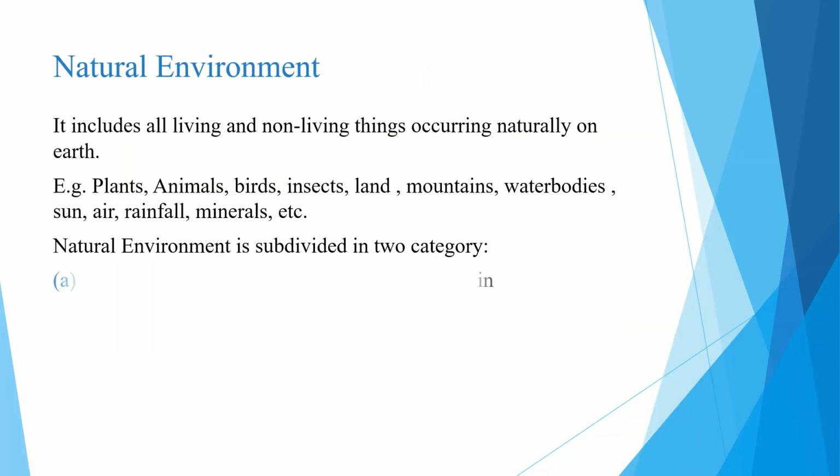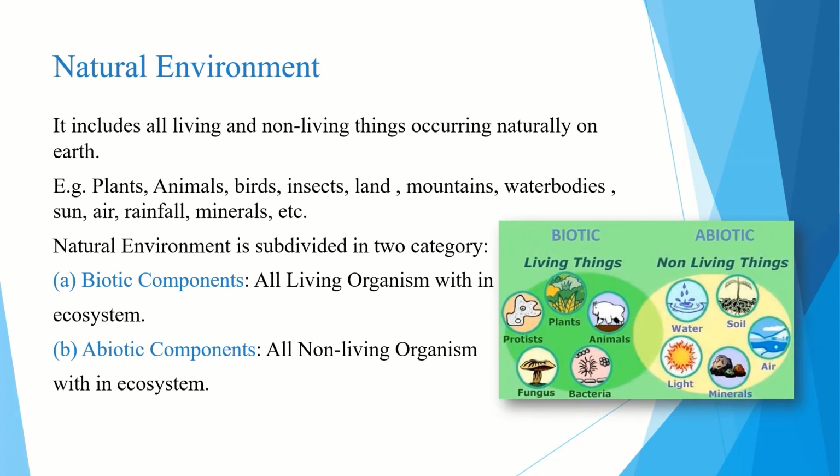So what is the natural environment? It includes all living and non-living things occurring naturally on the earth. For example, plants, animals, birds, insects, lands, mountains, water bodies, sun, air, rainfall, minerals, etc. The natural environment can also be subdivided into two categories. First is the biotic component and second is the abiotic component. What is the abiotic component and what is the biotic component? All living organisms within the ecosystem are biotic, and non-living things in the ecosystem are abiotic.